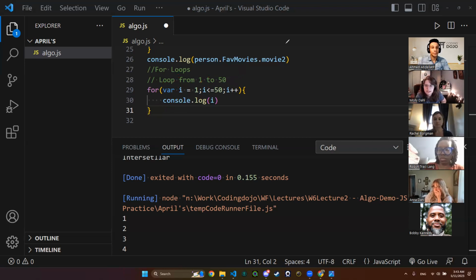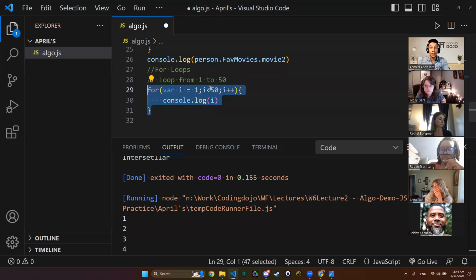To do the same thing, couldn't you also do i is less than 51, and it would still log the 50? There you go. That's right. When we check if i is less than 50, we expect that 50 is not less than 50, so it will not console log 50.